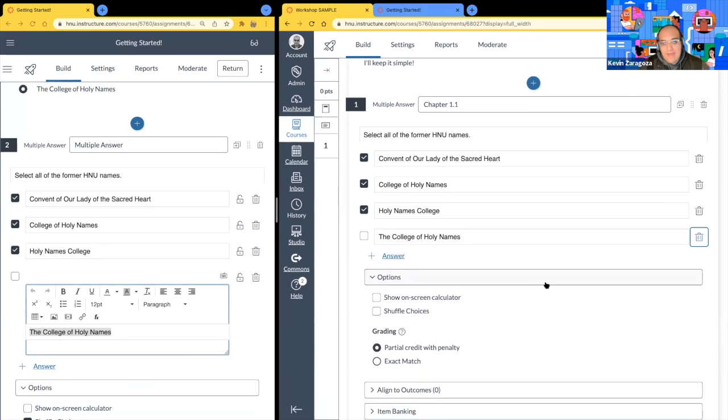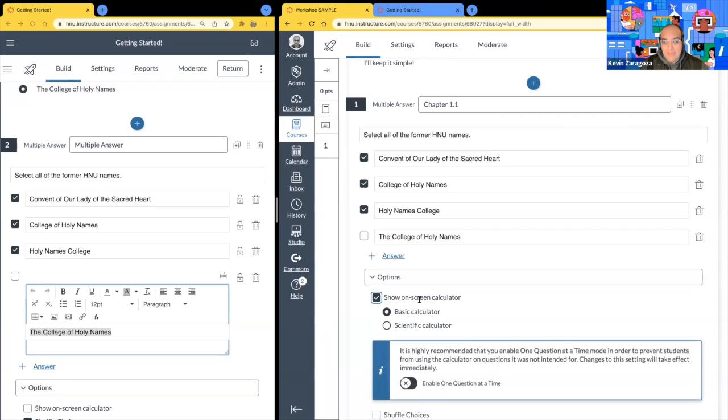Now, underneath every single question type, you're going to get something unique called options. Like in the essay, underneath the options is where you're going to get additional instructions or details for this question type. So for this multiple answer, you do have the option to show an on-screen calculator. I'll show you all what that looks like later on. And you have the option to have a basic calculator or scientific calculator.